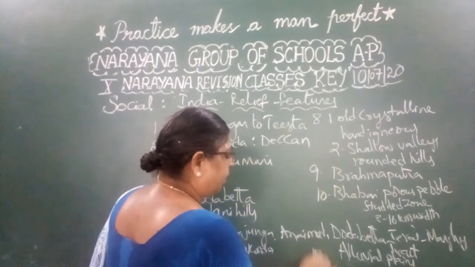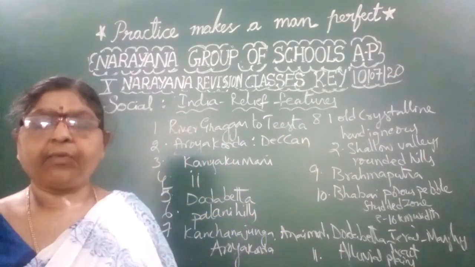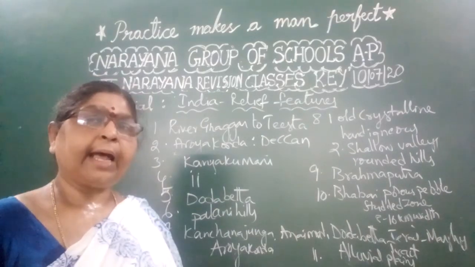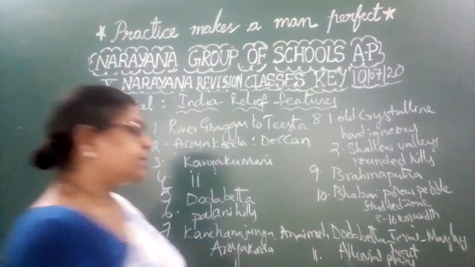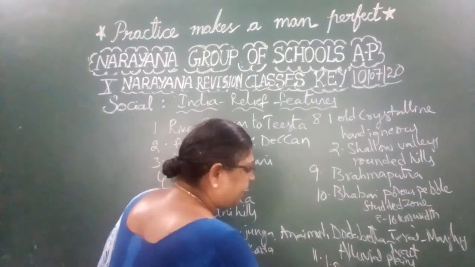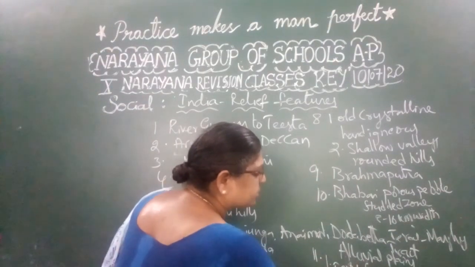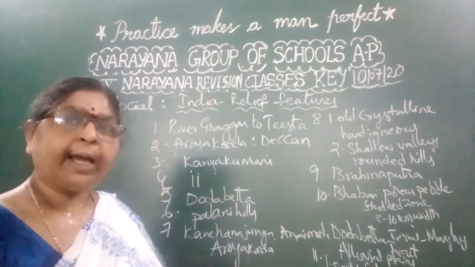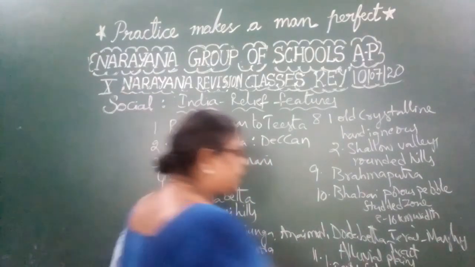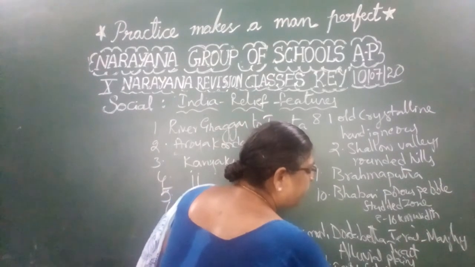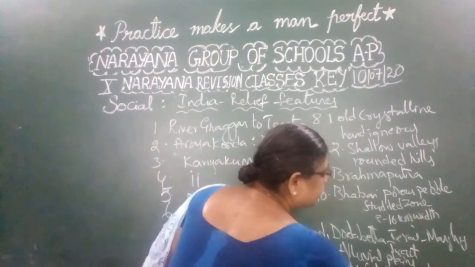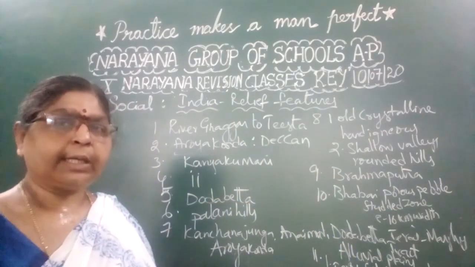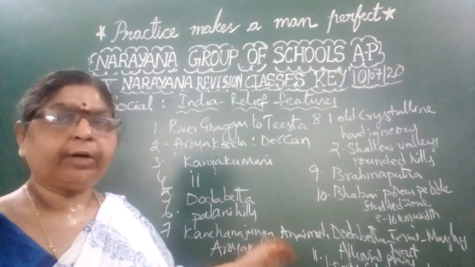Now let us discuss the 11th question. What is the 11th question? Why do the plains attract the highest density of population? Very simple, children. Because the rivers deposit fertile soil which is useful for agriculture. The first point is fertile soil useful for agriculture. The second one is perennial rivers. The rivers flow continuously in this region, so water scarcity is not there, hence most of the people prefer to live over there.